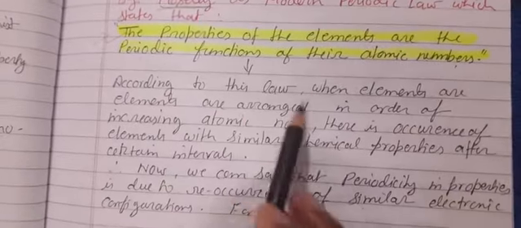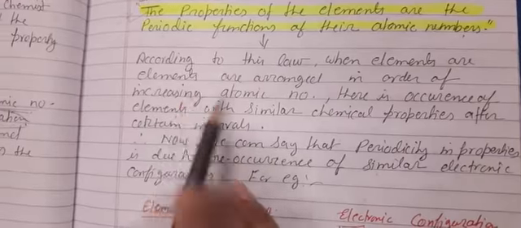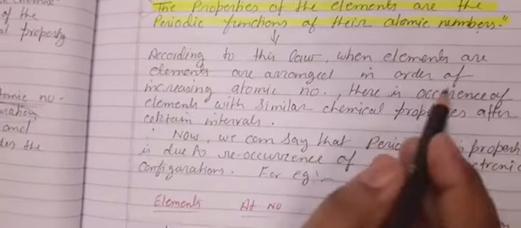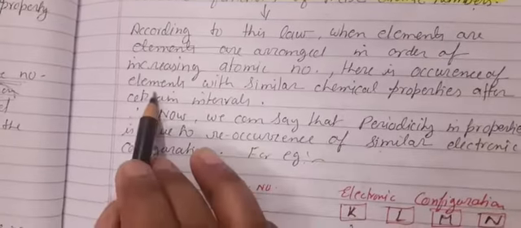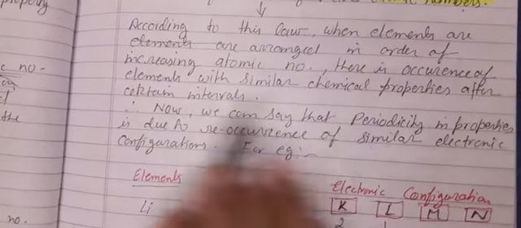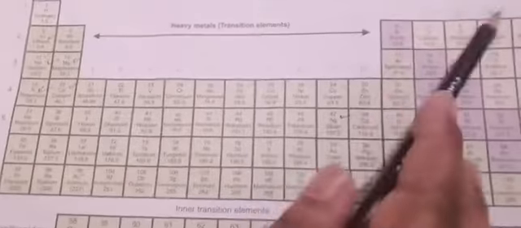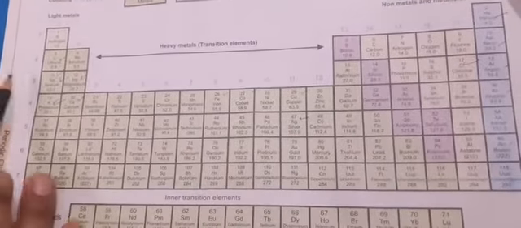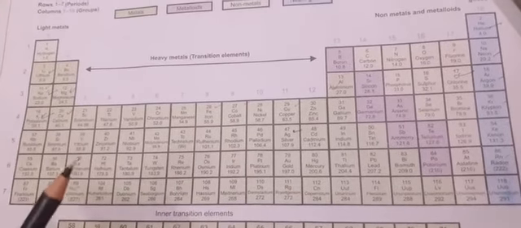According to this law, when elements are arranged in order of increasing atomic number, there is occurrence of elements with similar chemical properties after certain intervals. Here also you just see this is our modern periodic table. Like Mendeleev's, the scientists have arranged the elements in increasing order of atomic number.